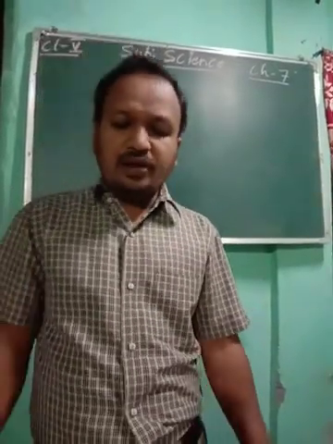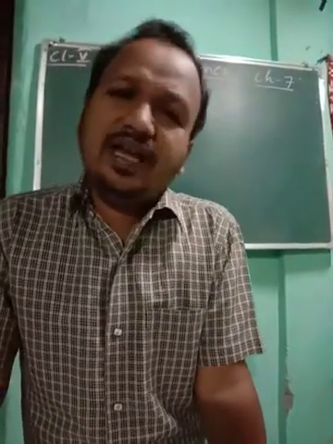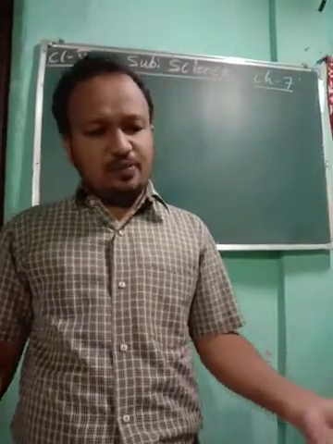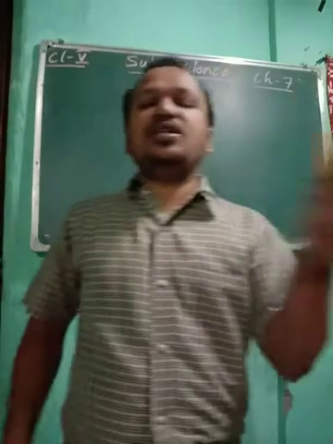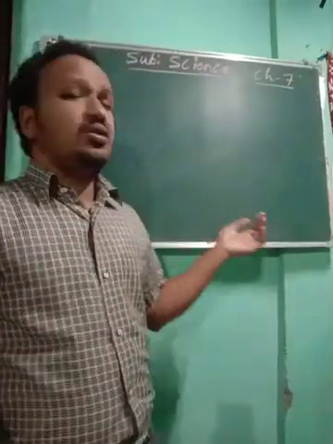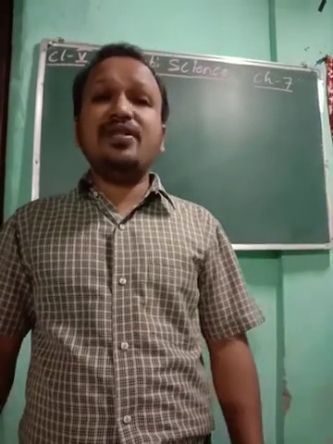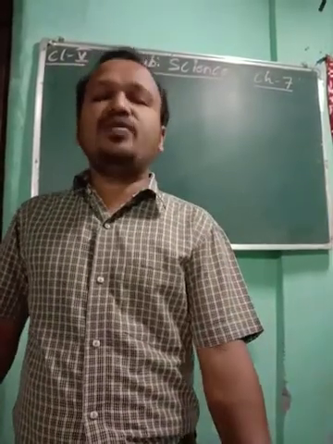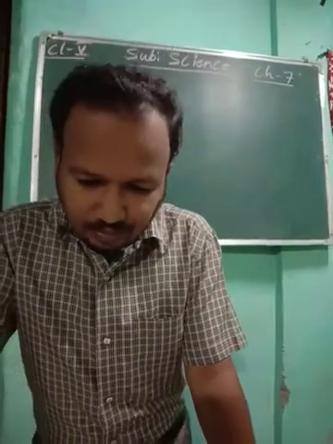Our environment is made of many components. Those are the living and non-living components. So we have living things and we have non-living things. Now you see, this chalk is a non-living thing. This duster is also a non-living thing. The books that we are using, this table, this blackboard, all are non-living things. Plants are living things. Animals are living things. So the components of the environment consist of living and non-living things.